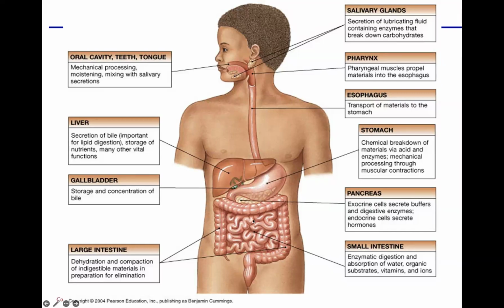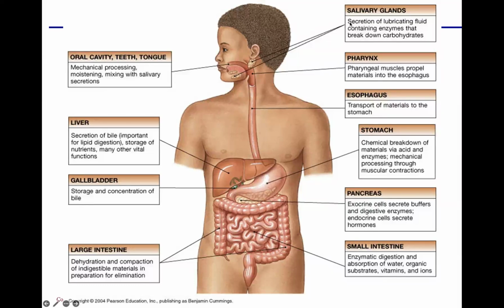It's called small because its diameter is much narrower than the large intestine. The diameter of the large intestine is bigger. The small intestine is highly coiled, and its length is much longer than that of the large intestine. And then from there, it goes into the rectum and anus and is excreted out.